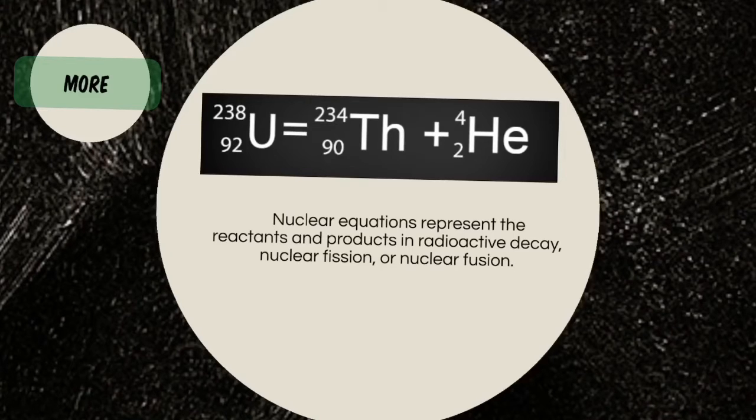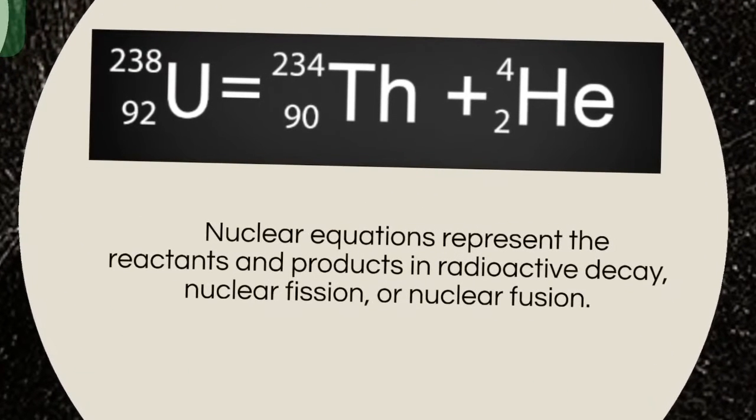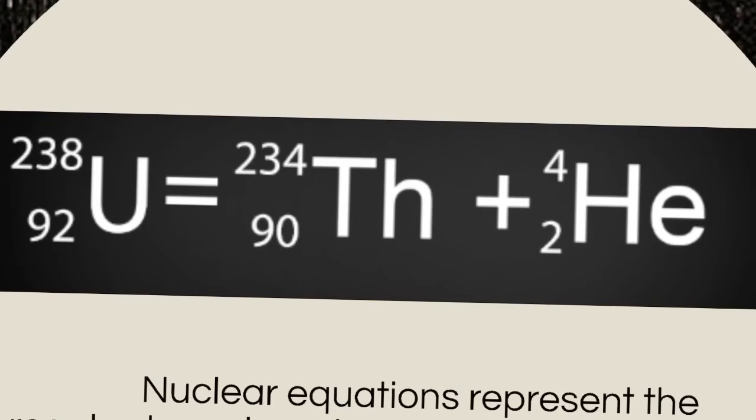In this case, a balanced nuclear equation is one where the sum of the mass numbers situated at the top, the 238 on one side and the 234 for thorium plus the helium, which is 4, on the other side, should be equal. And of course, the sum of the atomic numbers should also be balanced on either side of the equation.